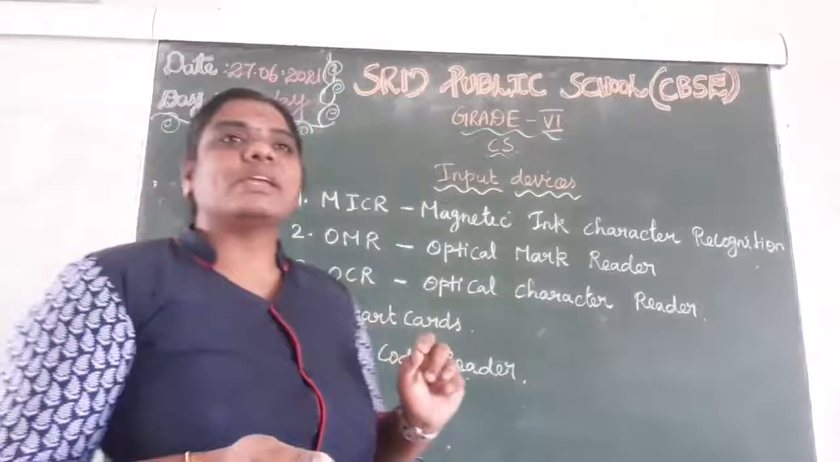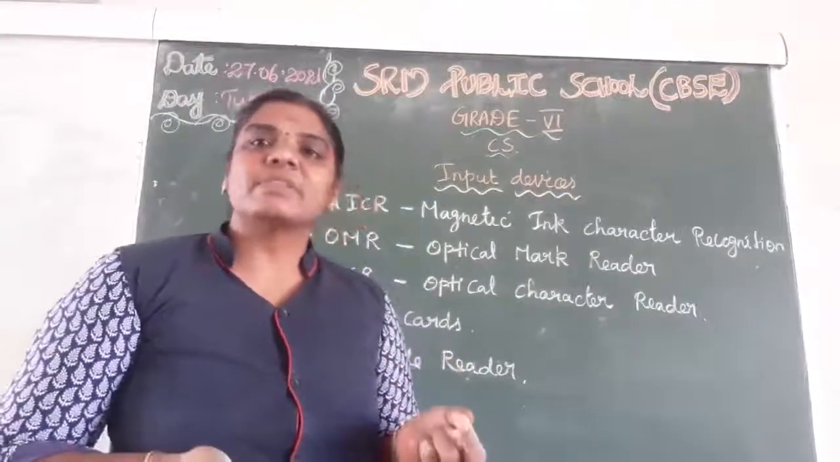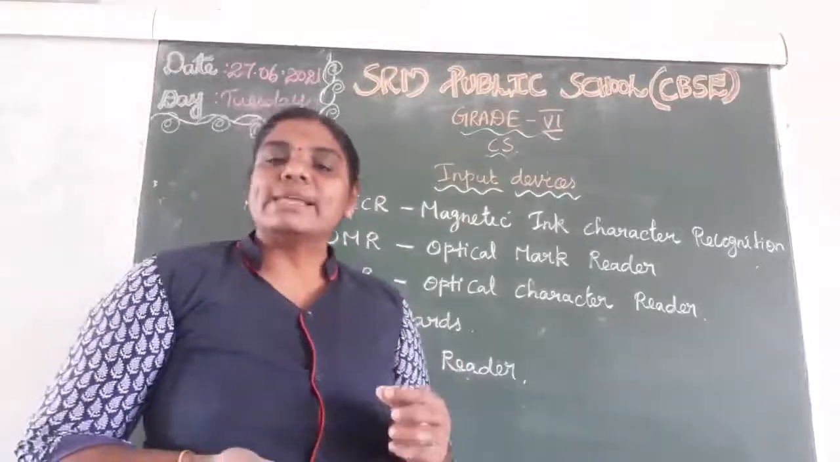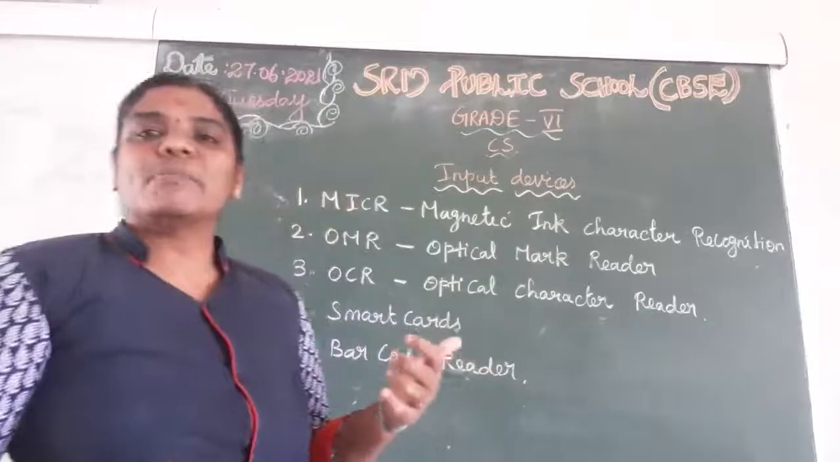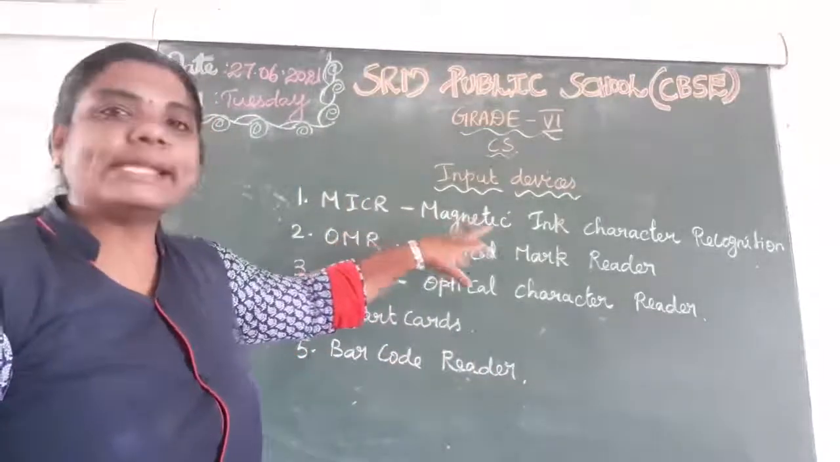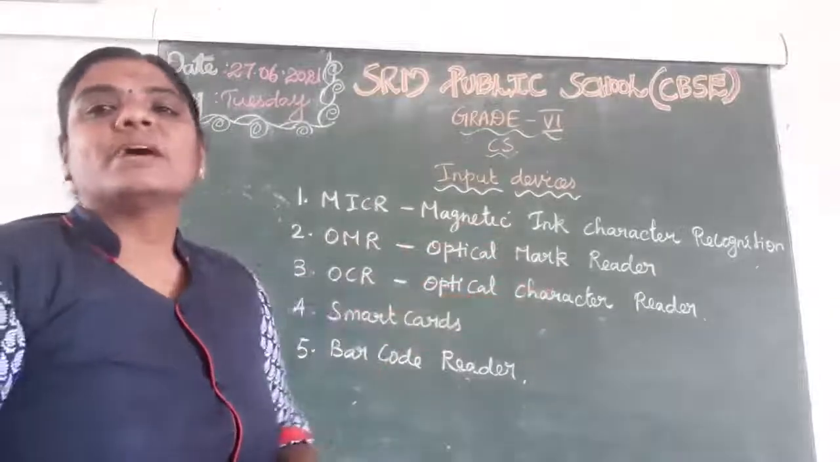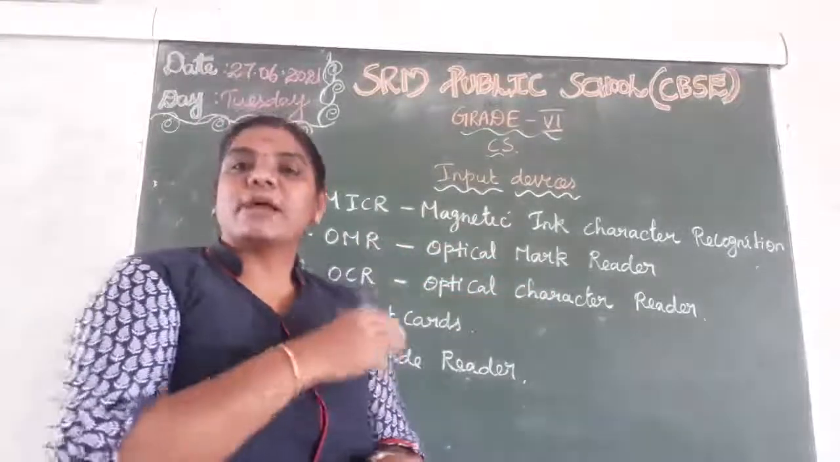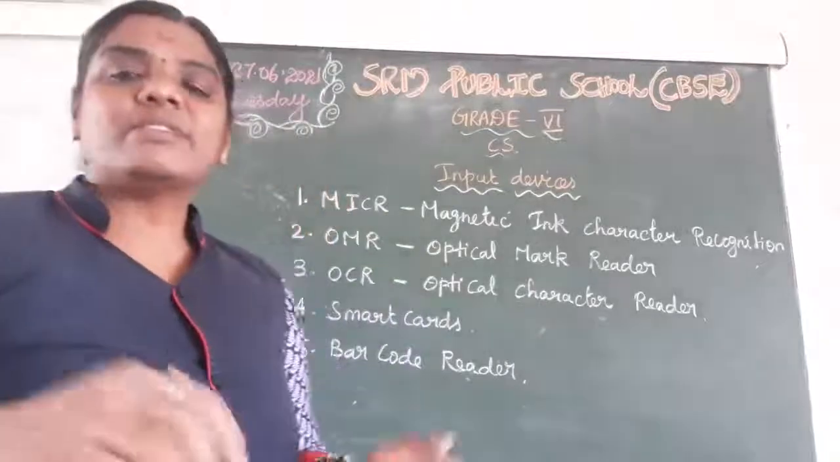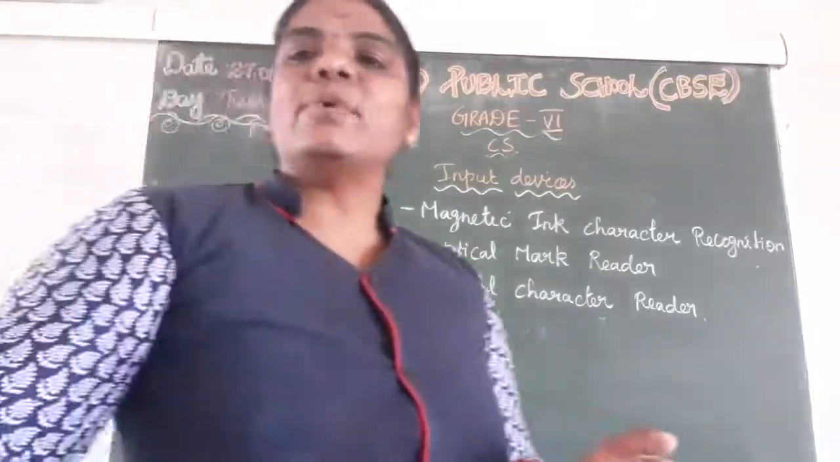OCR they are using in bank, right? The next one, OMR. I think most of them have seen the OMR sheet, right? Then MICR, magnetic ink character recognition. Mostly the process is used by banks. Understand? So these are the examples for input devices.